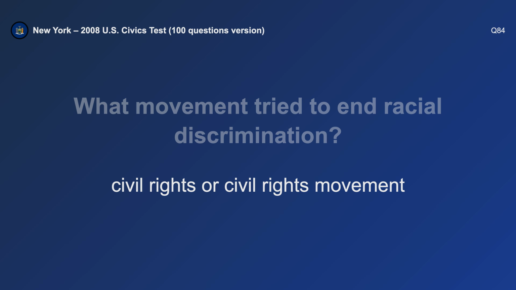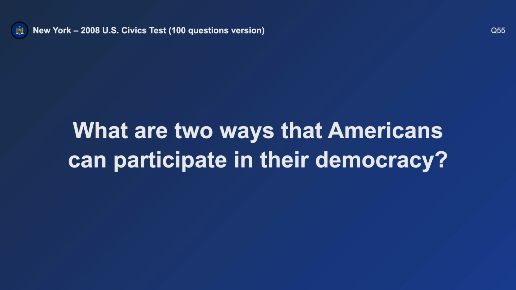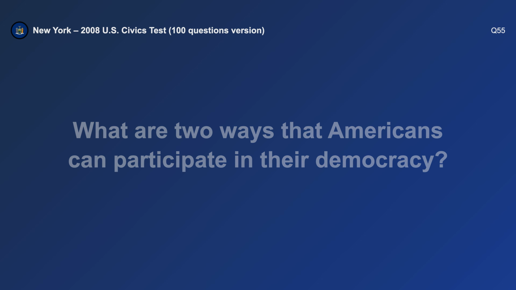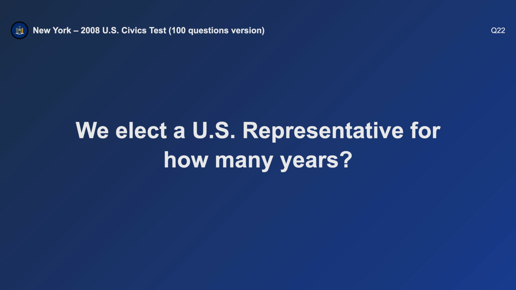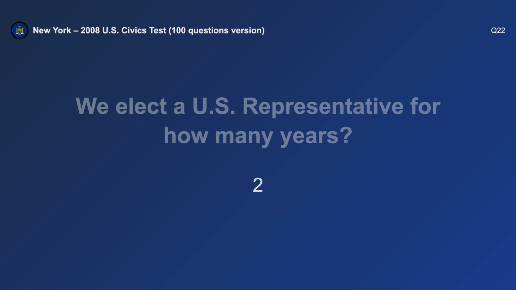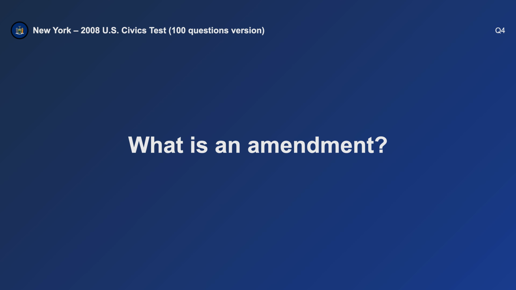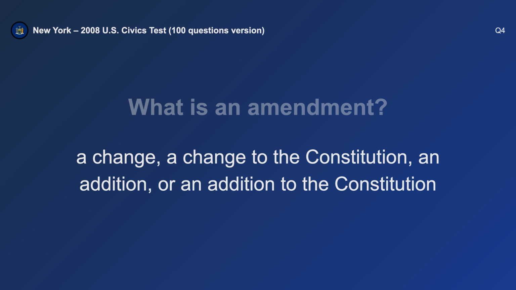Civil rights. What are two ways that Americans can participate in their democracy? Vote and run for office. We elect a U.S. representative for how many years? 2. What is an amendment? A change to the Constitution.